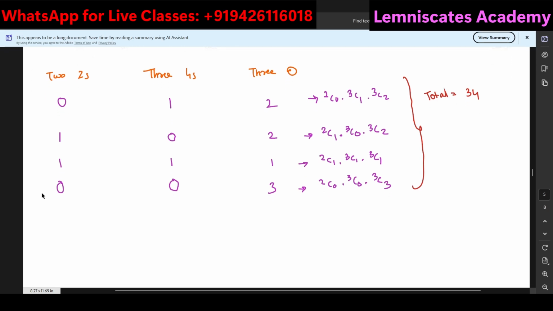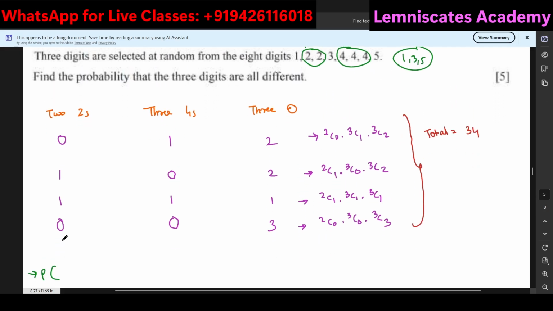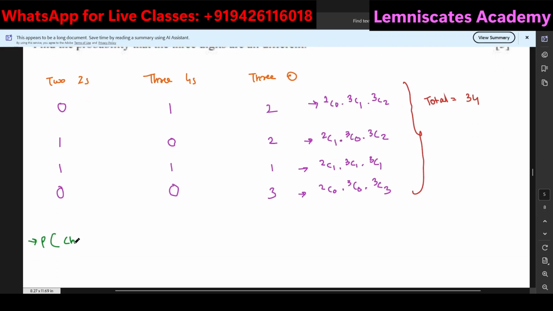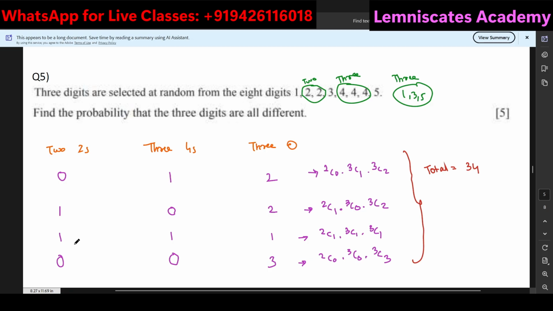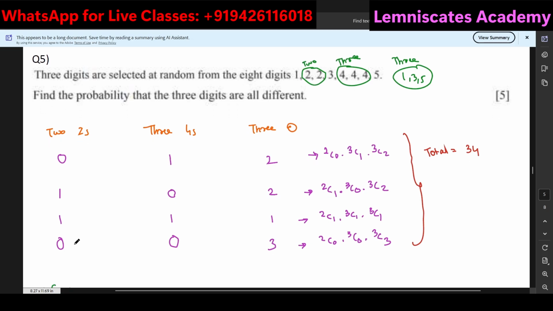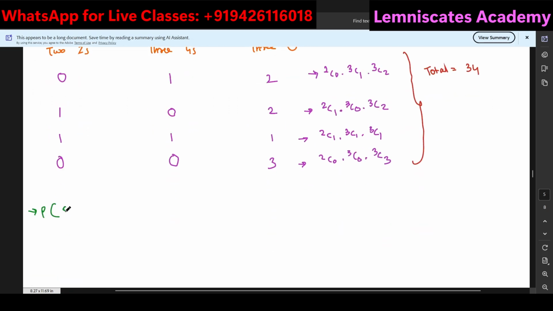And therefore, the final probability calculation: the probability of selecting 3 different digits is going to be equal to